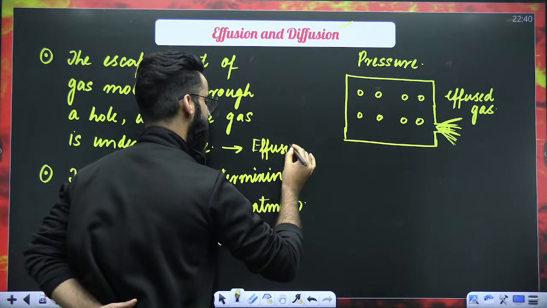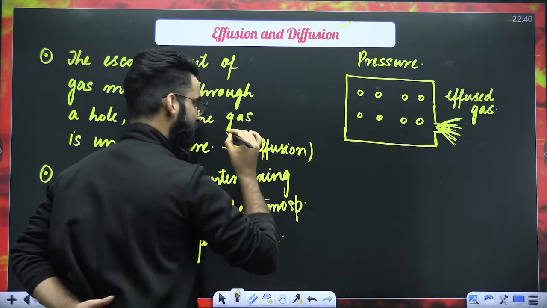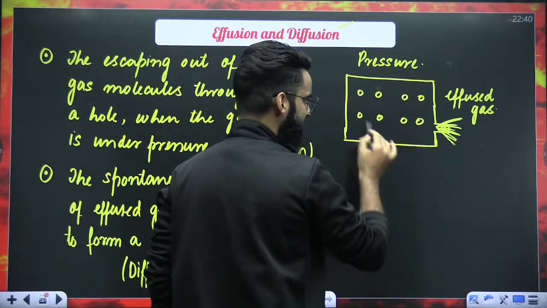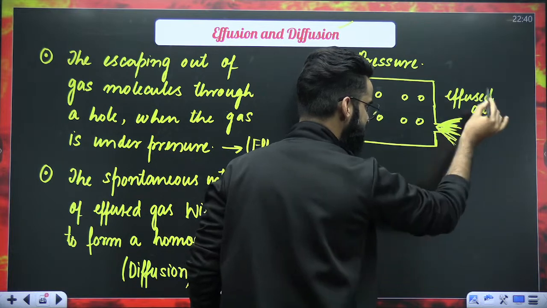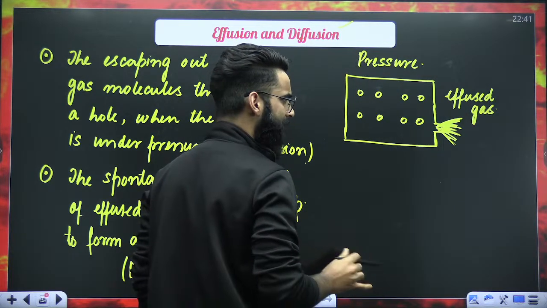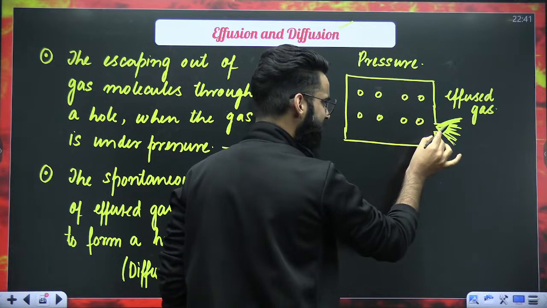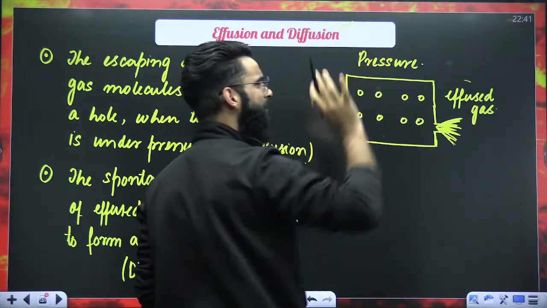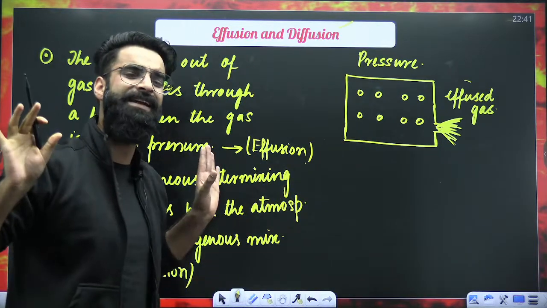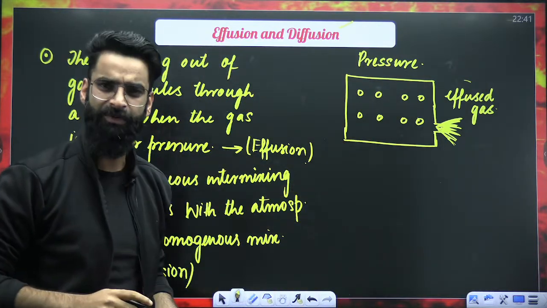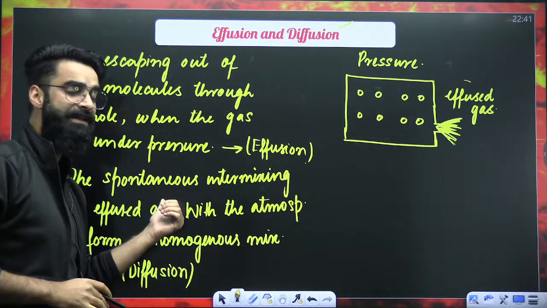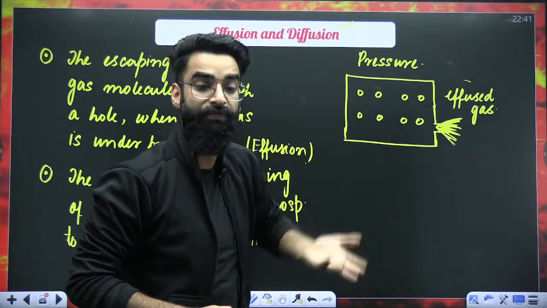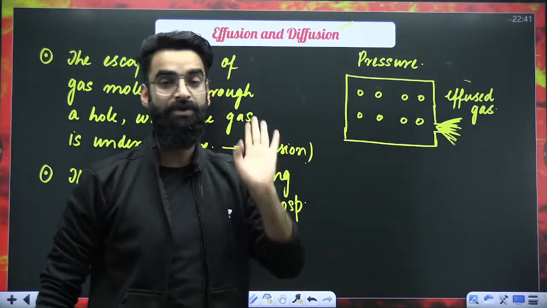Now let's try to understand what diffusion is all about. My dear students, first of all, this is the effused gas which is coming out of the container, right? The gas which comes out of the container, it spontaneously intermixes with the atmosphere to form a homogeneous mixture. And that spontaneous intermixing of the effused gas with the atmosphere to form the homogeneous mixture, that's something which you call as diffusion.